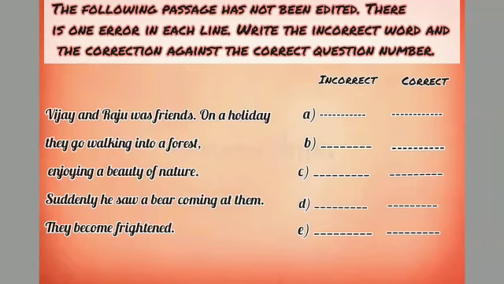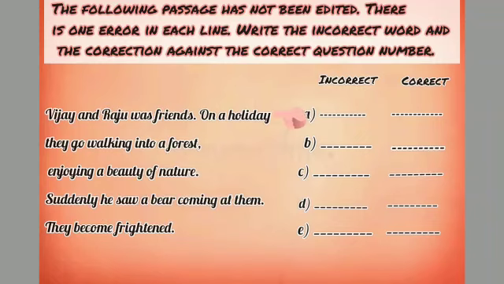Now as we have read the whole paragraph, we will see line by line what mistakes are there. Like the first line, Vijay and Raju was friends on a holiday. Here, can you identify which is the wrong word? Because we are talking about Vijay and Raju, plural subjects, two are there, so we will have to use a plural verb, as I have told you earlier also.